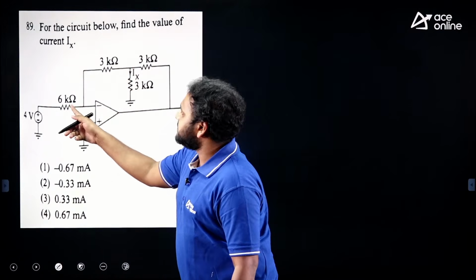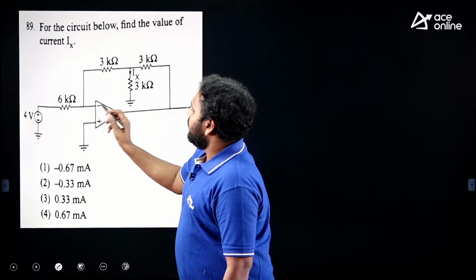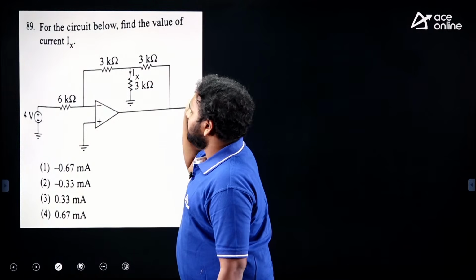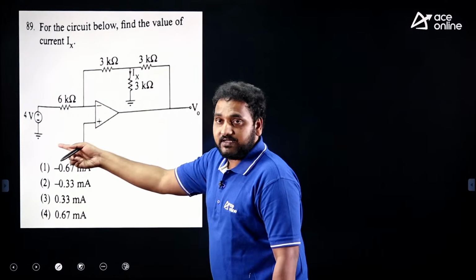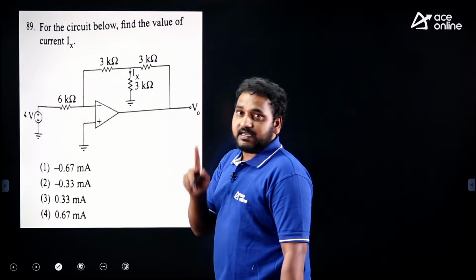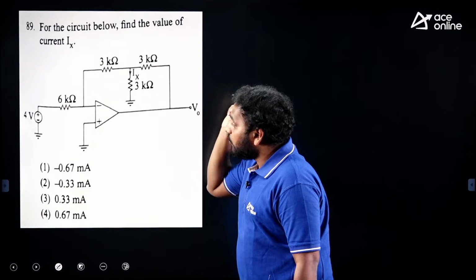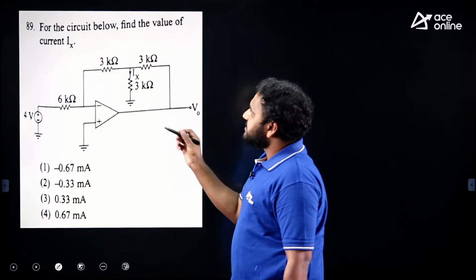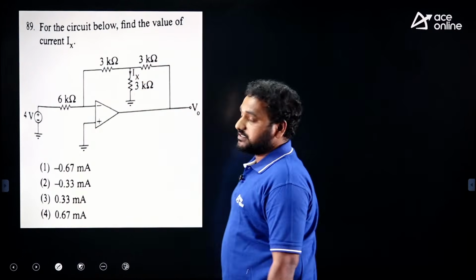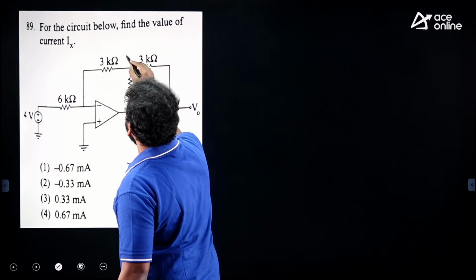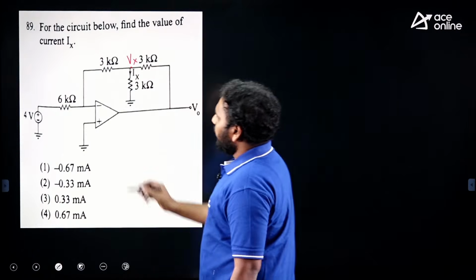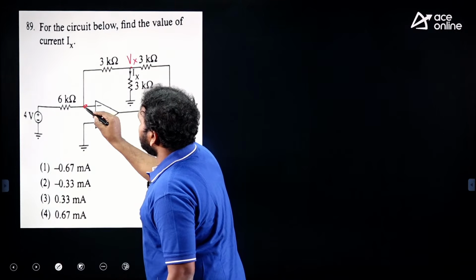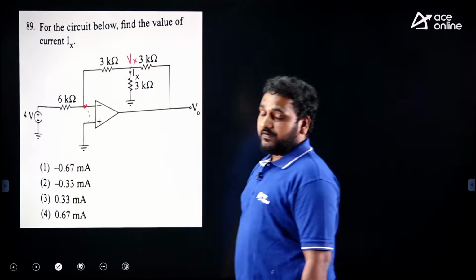Now solve this question in class. This is R, this is also R. So node equation 1, node equation 2. If you write 2 node equations, you will get the relation between V0 and Vs, and you can find the gain as -3. But here the question is not about gain, the question is just about Ix. One node equation is sufficient. I assume this is Vx, or Vk, whatever you want. What is the voltage at this node? 0, by using the concept of virtual short.